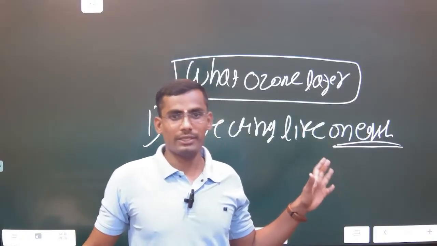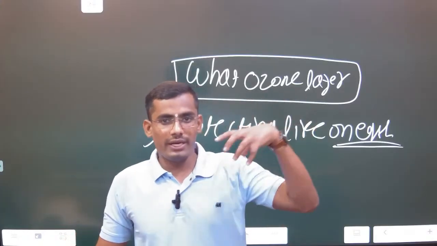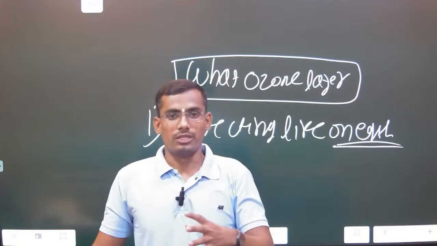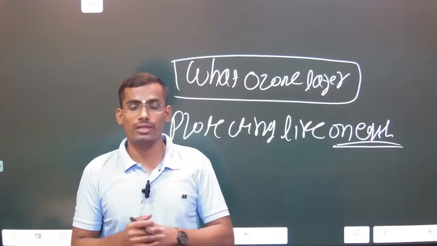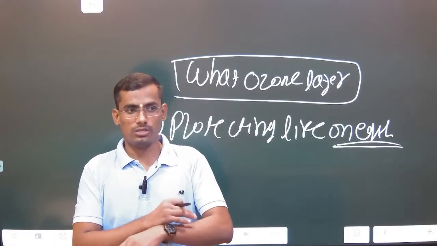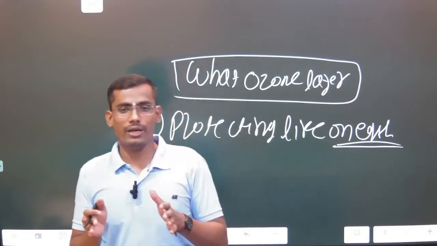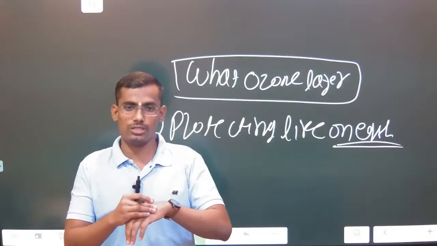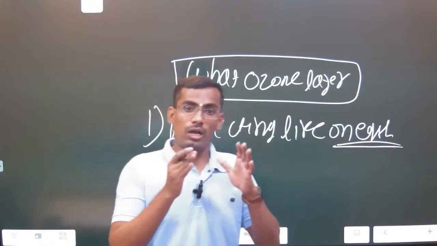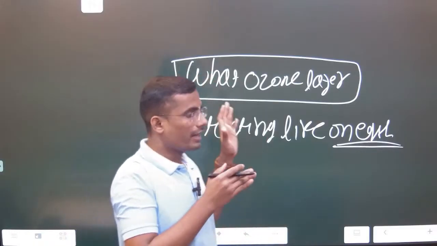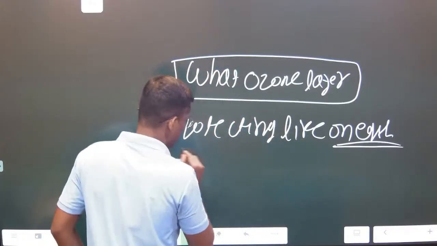How does this protect? The mechanism is simple. If the ultraviolet radiation comes and hits the earth surface, a radiation reaction will start, and our skin starts burning. Sometimes we feel burning sensations, because we may get hit by UV radiations or other kinds of radiations. So our skin feels a little irritated, itching will be there. This is one reason how radiation impacts our health. And the role of ozone is to act as a barrier.